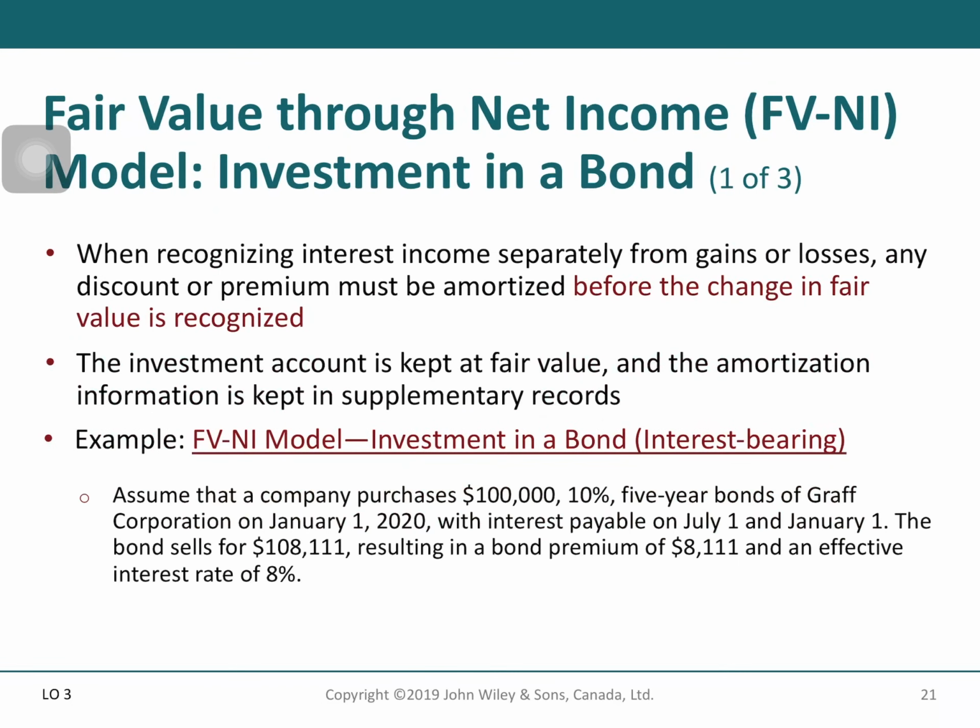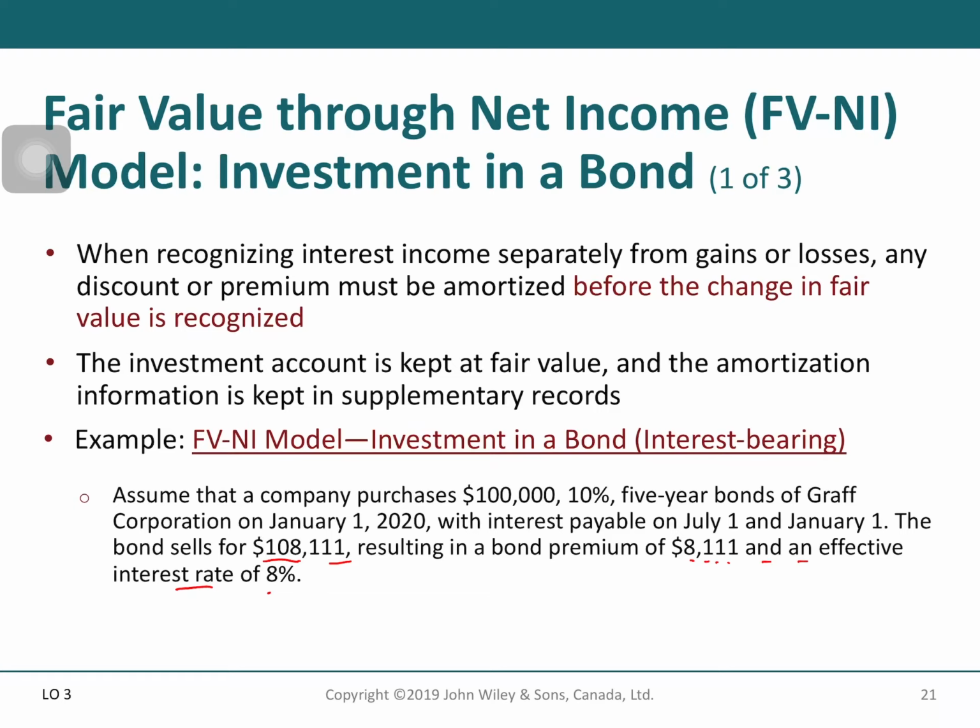Let's see the example. Assume that a company purchases $100,000 10% 5-year bonds of Kraft Corporation on January 1, 2020 with interest payable on July 1st and January 1st. The bond sells for $108,111, resulting in a bond premium of $8,111 and an effective interest rate of 8%.